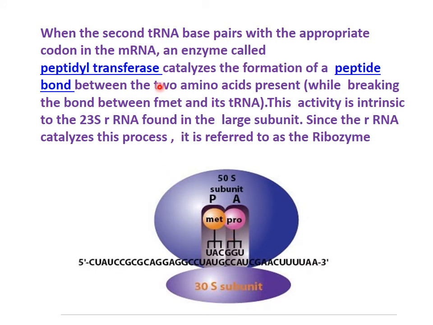And here one enzyme is responsible. This elongation process is similar in eukaryotes also. Starting is at the P site, then a new amino acid adds on the A site, and the enzyme responsible is known as peptidyl transferase, which synthesizes the peptide bond. So now there will be a peptide bond between this methionine and proline. In this way the process takes place.